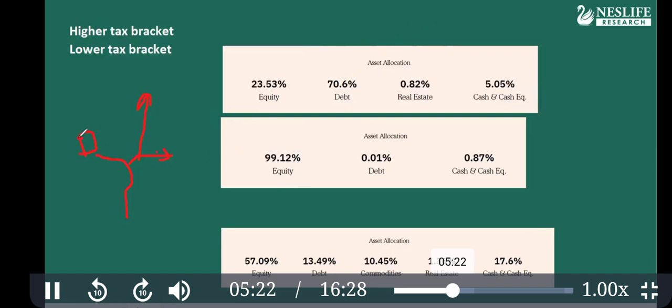Next step: is there equity more than 65%? Go to the equity category, or else go to the rest. So here, debt percent is more than 65, so this is a debt category. Here equity is more than 65, equity category.